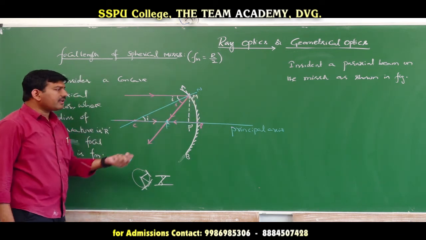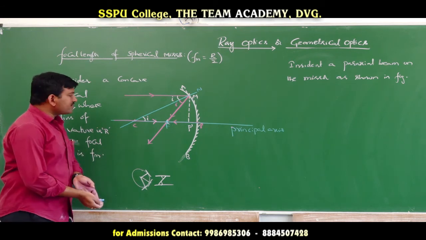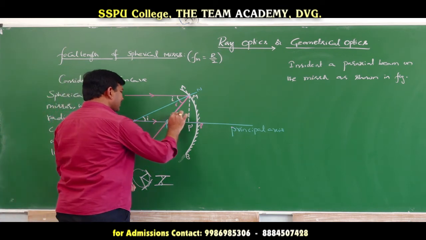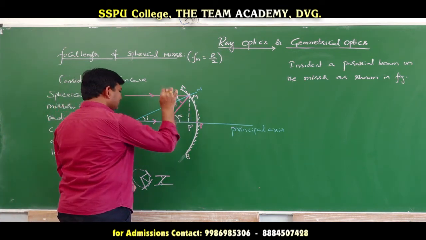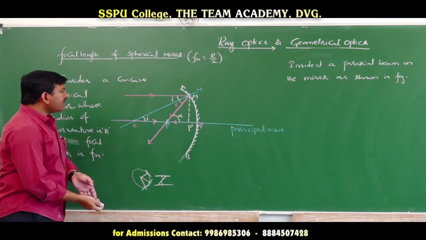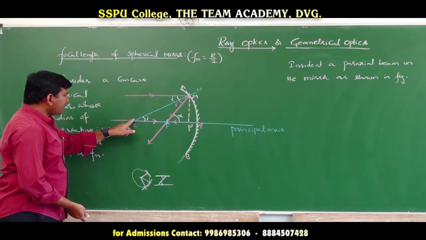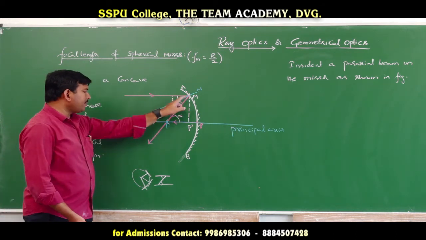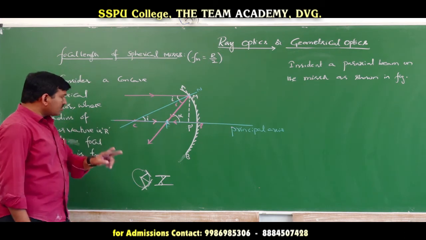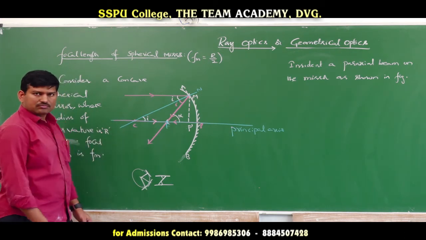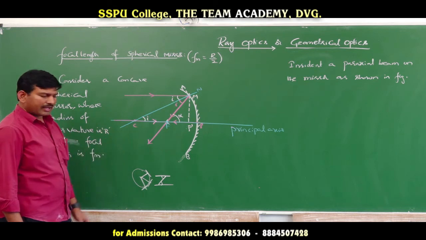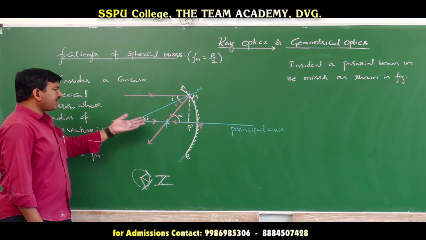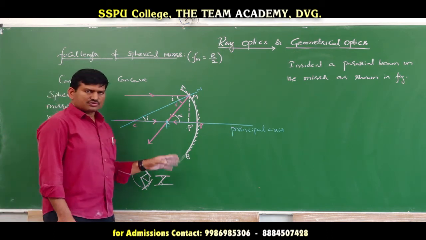Now, here how many right angle triangles are there? If you observe the diagram carefully, we will be having two right angle triangles. Let me take this angle as alpha. C, M, P dash is one right angle triangle, F, M, P dash is another right angle triangle. Yes or no? It is your choice which right angle triangle you want to take first.